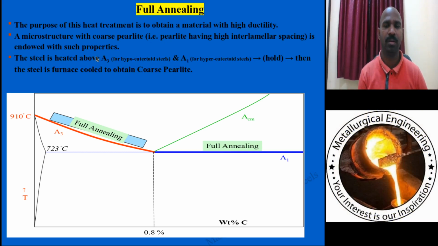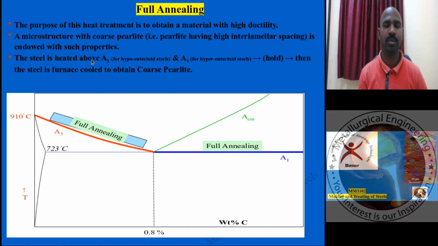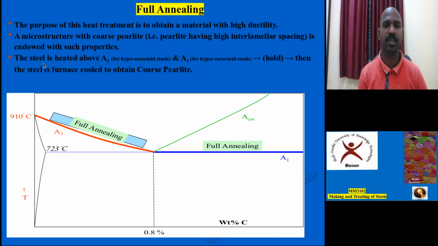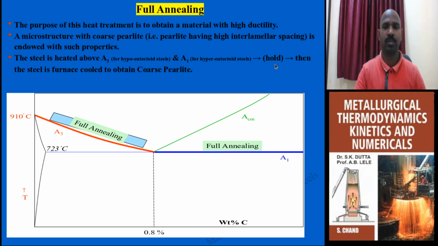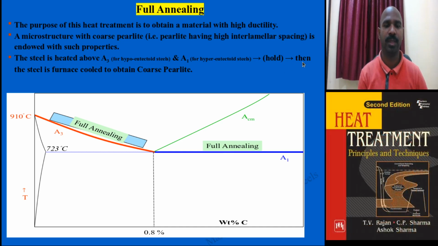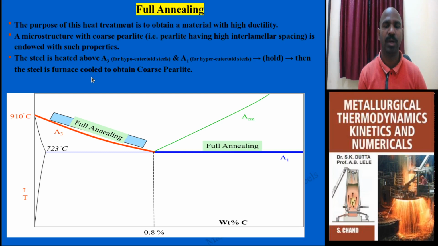Now let me focus more on the heat treatment process. If the steel is heated above A3 for hypoeutectoid steel, or to the A1 temperature for hypereutectoid steel, then held for an hour, that is the soaking period. Then the steel is cooled within the furnace, just by switching off the furnace, and brought down to room temperature.